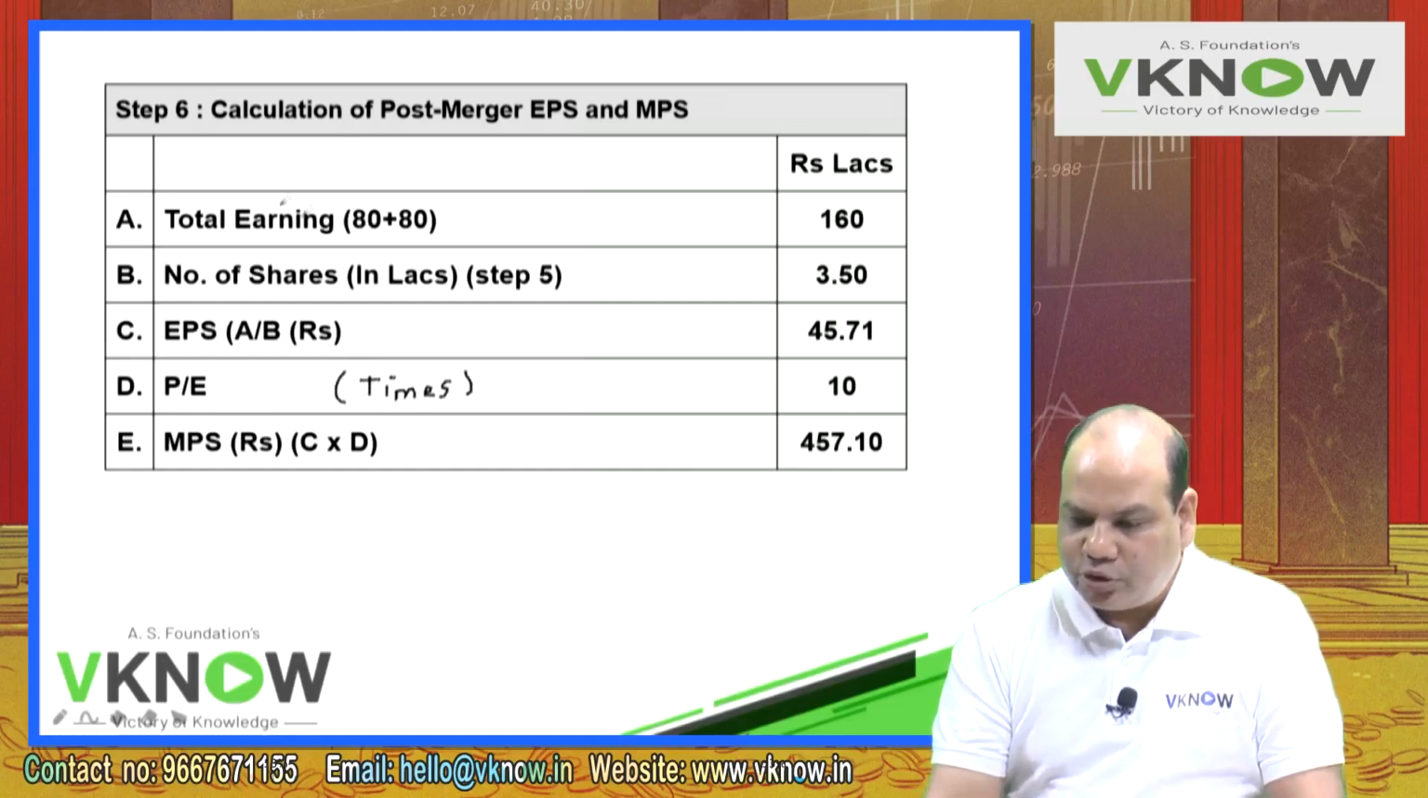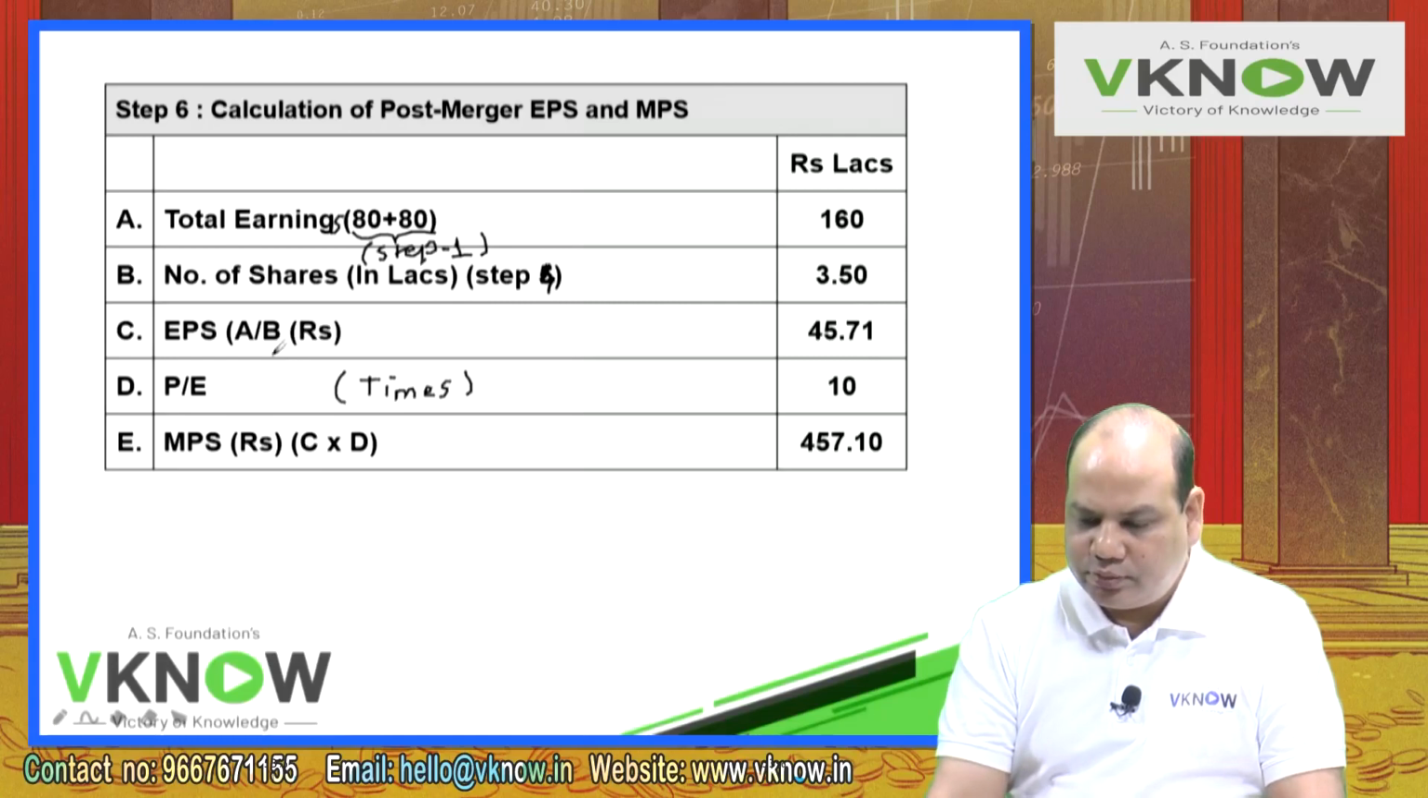First point A, write down total earnings. Go to your step 1. In step 1, last second line, we have calculated the earnings of both the companies, 80 and 80. This 80 plus 80 you will get from step 1. So write in bracket step 1, 160. Number of shares in lakhs was from step number 4. Step number 4, 3.50 number of shares.